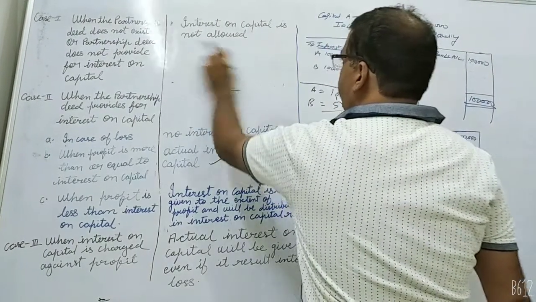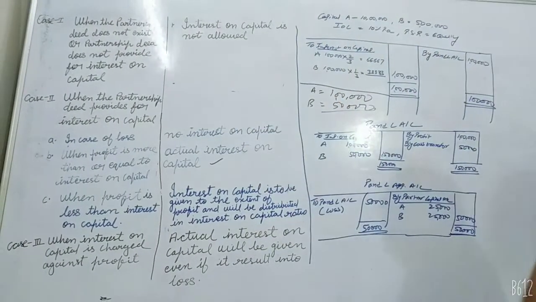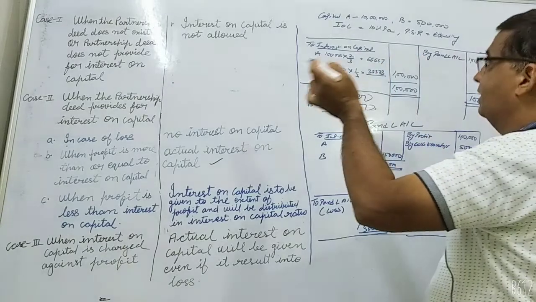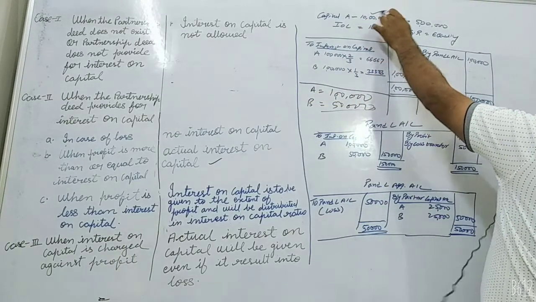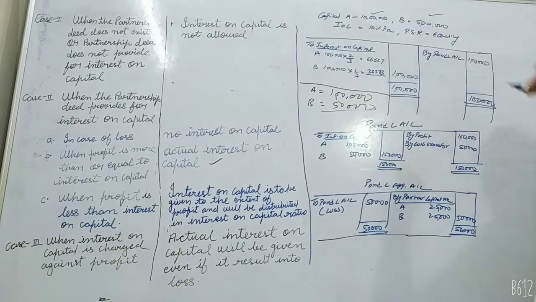Suppose profit is 1 lakh. Let's take an example. A and B are partners. A's capital is 10 lakh, B's capital is 5 lakh. Interest on capital is to be provided at 10% per annum. Profit sharing ratio is equal.